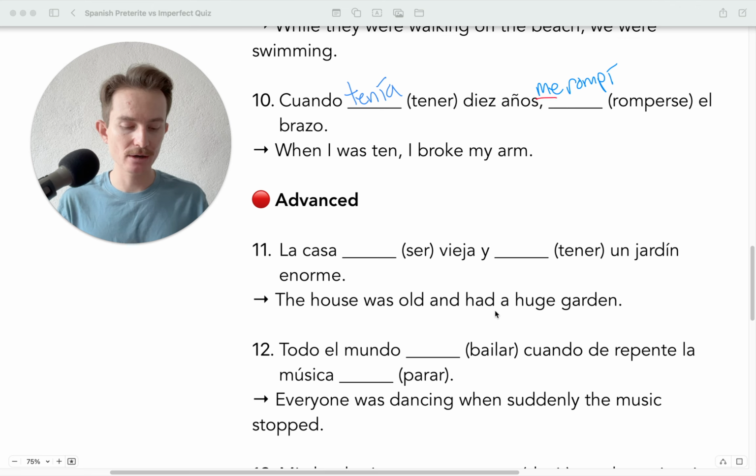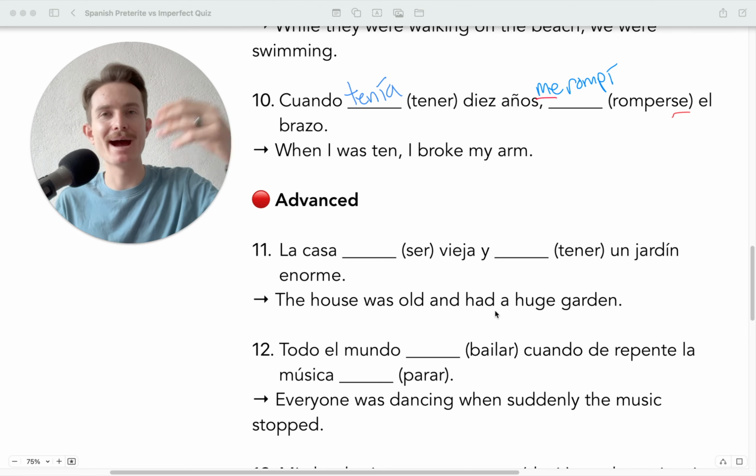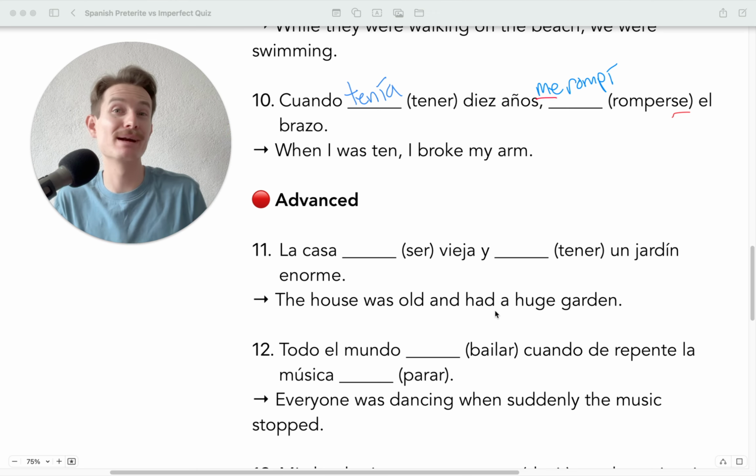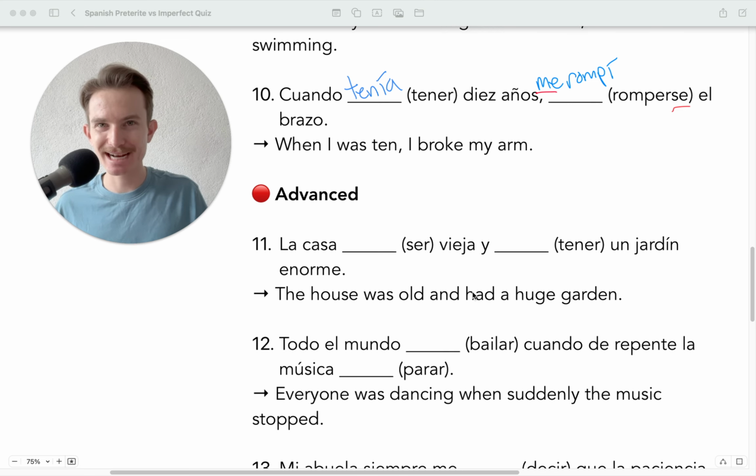So notice how romperse is a reflexive. That is because I'm not performing the breaking to anyone else. And you could argue that the breaking happened to me, but here in this case, I did that to myself, and therefore we're going to use me as our reflexive pronoun. Okay? All right, ya casi terminamos.